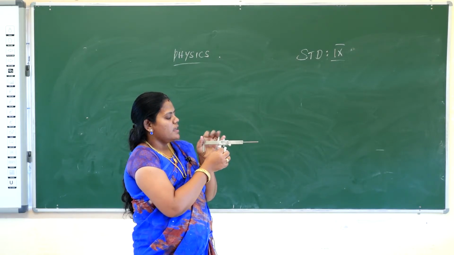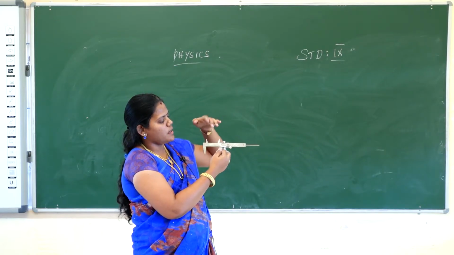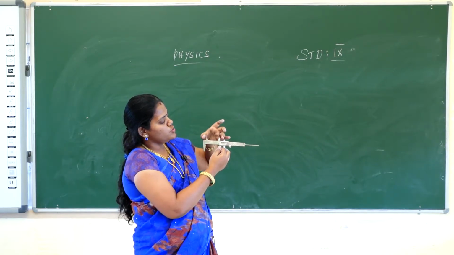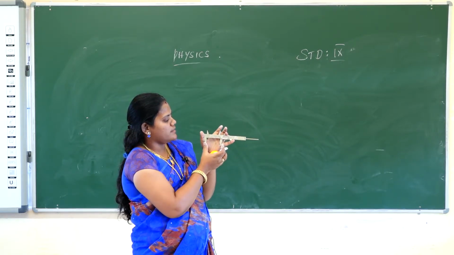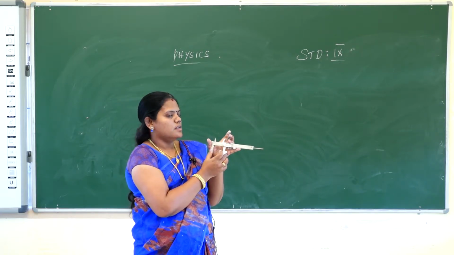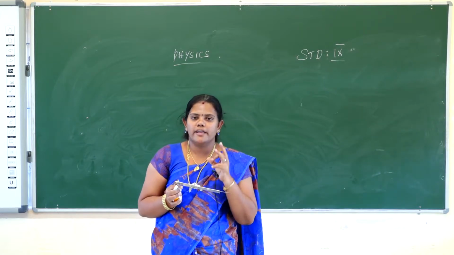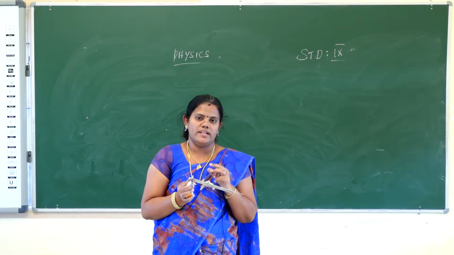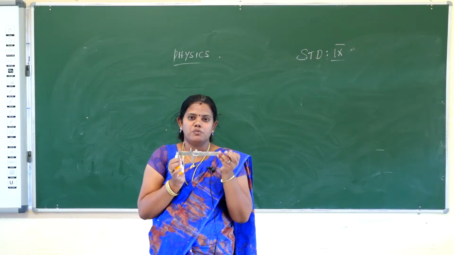10 divisions. Then there are two jaws on the upper side and two jaws on the lower side. That is the upper jaws and that is the lower jaws. That is the inner jaws, that is the outer jaws. The vernier scale is used in three ways. You can calculate the inner diameter of something, the outer diameter of something, and also use it to measure the depth of something.